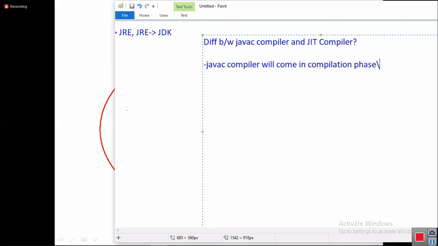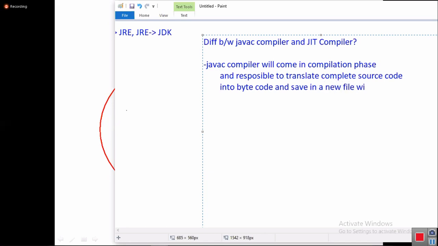Compilation phase. The Java C compiler is responsible to translate complete source code into bytecode and save it in a new file with dot class extension.